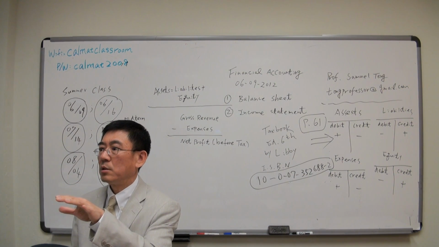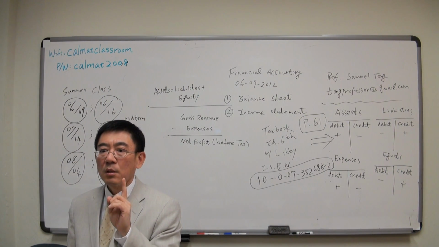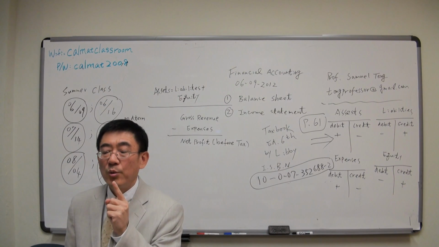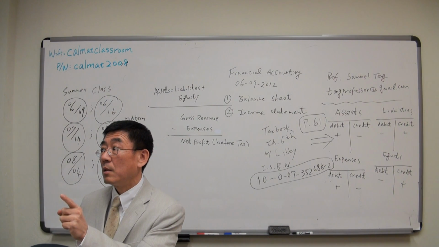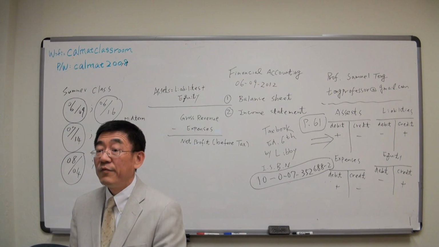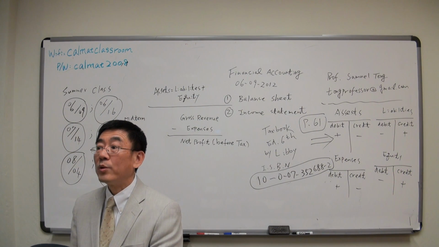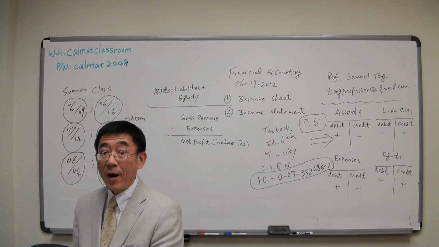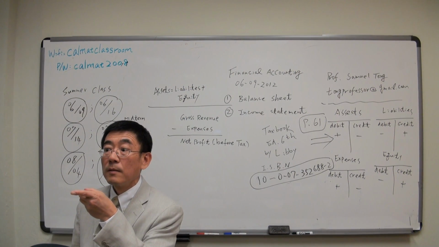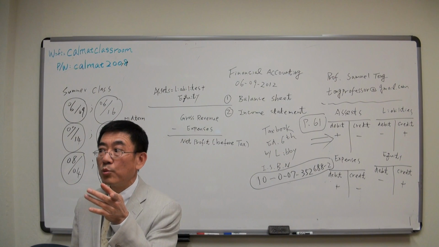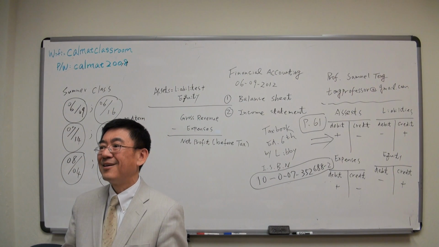And you are the shareholder. If you are the shareholder of a certain corporation, not necessarily do you want to receive the dividend. Let me narrow down my question. If you are a shareholder, why would you not want to receive dividends from your corporation? What's the reason? Get more money to the corporation to run the next business. This is one reason. Another reason why you don't want to receive dividends? Tax. When you receive dividends, you need to pay tax.